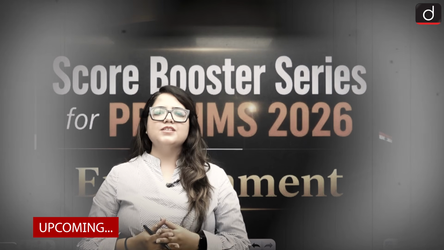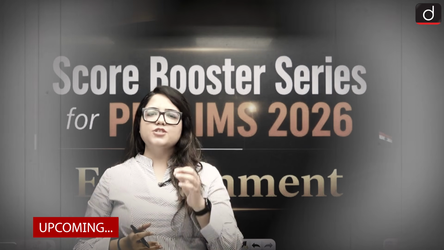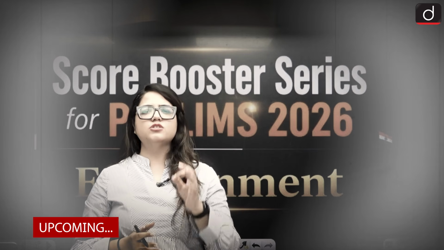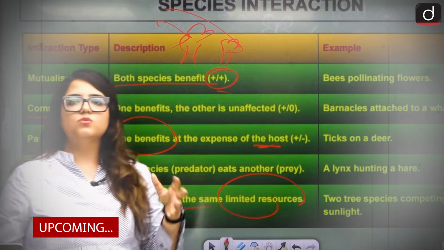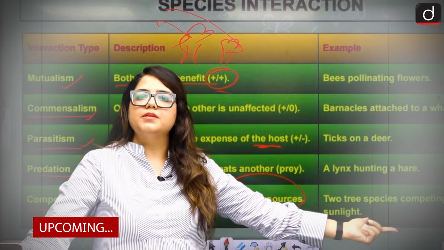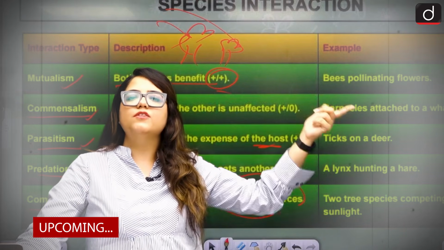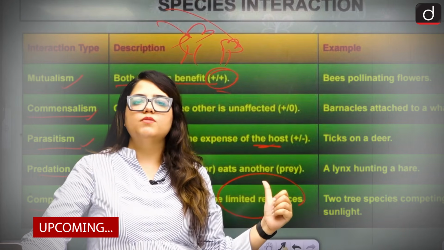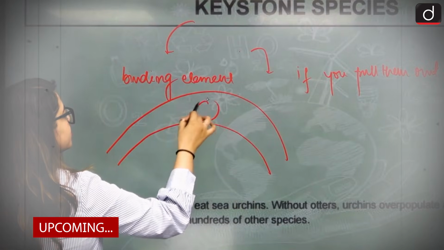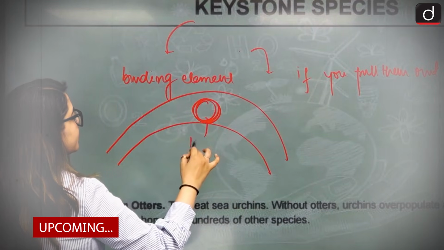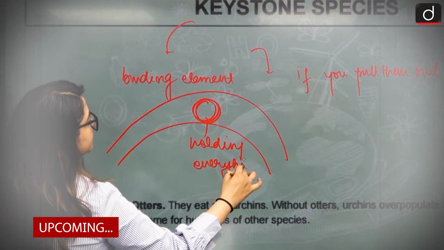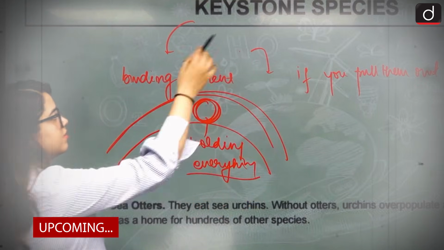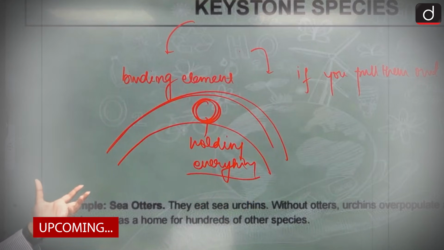Score booster series that has been specially designed for you so that you will be able to revise the major topics that have been repeated consistently in UPSC in the past 10 years. They are directly asked, like what is happening in this case. One is benefiting, or they will give you examples like find out which is parasitism, which of these relations indicates mutualism. There is this one stone that is holding everything together, right? That is why they're called Keystone species, the one species that is holding everything together.